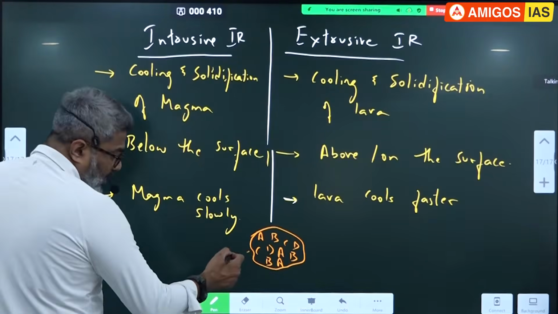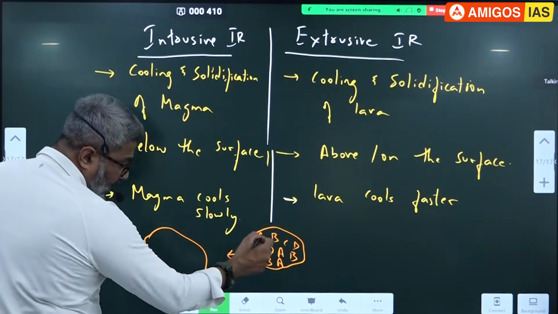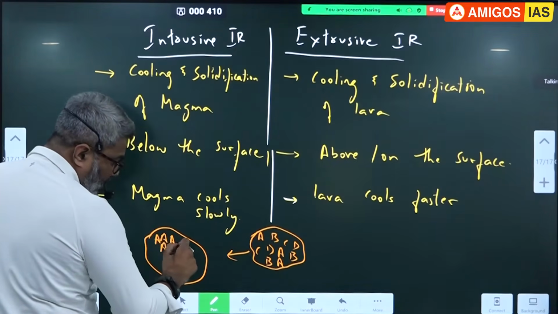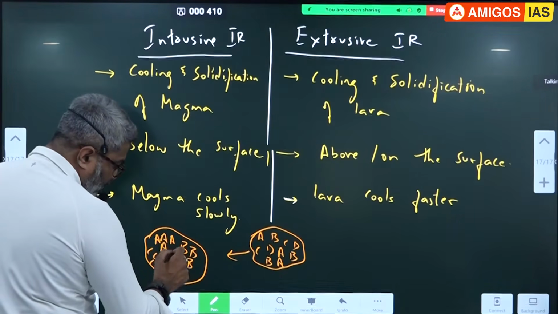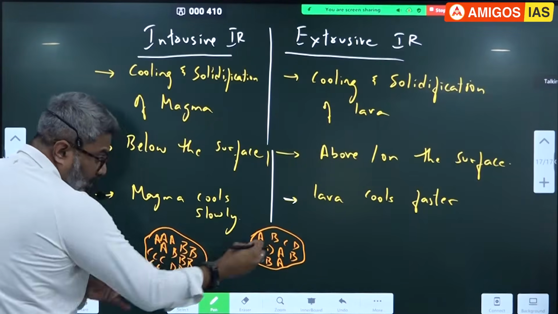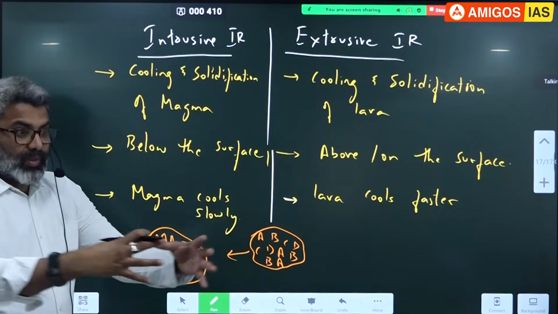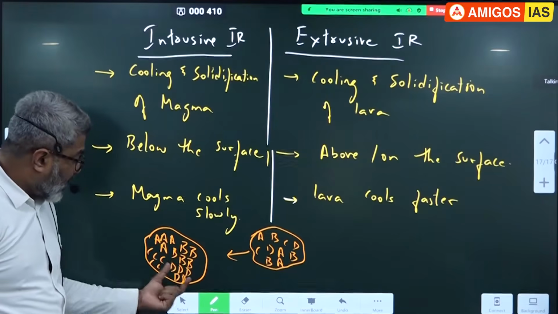When the magma is cooling slowly, it cools gradually. So all these minerals which are alike, A will come together like this, B wherever the minerals are, C like this, D. All the minerals will get time to come together. All the minerals which are alike come closer and form crystals like this. A is one crystal, B is another crystal, D is another, C is another.